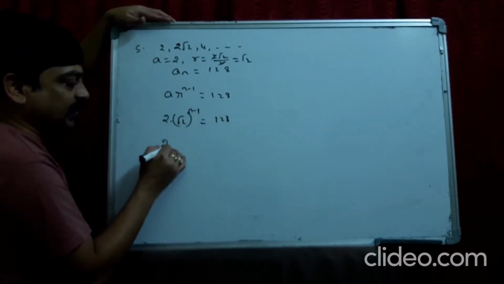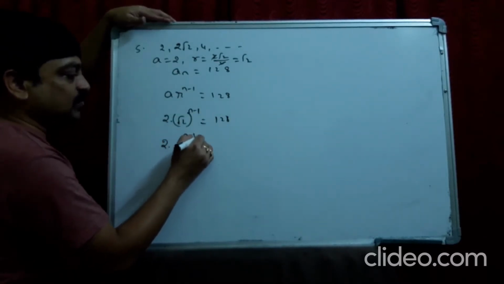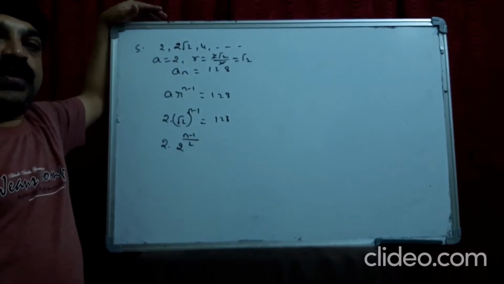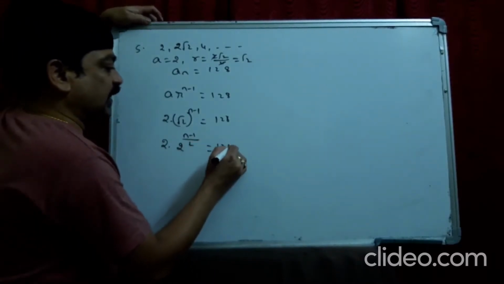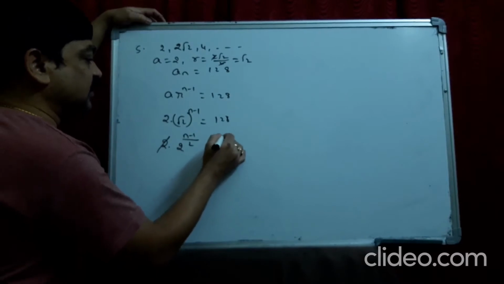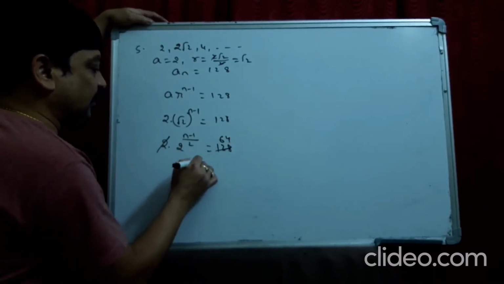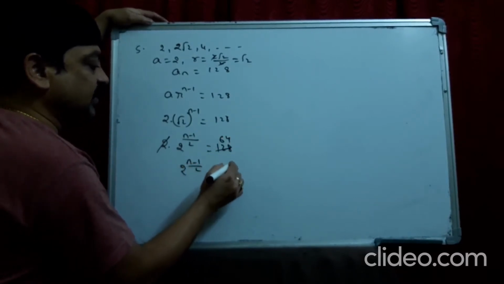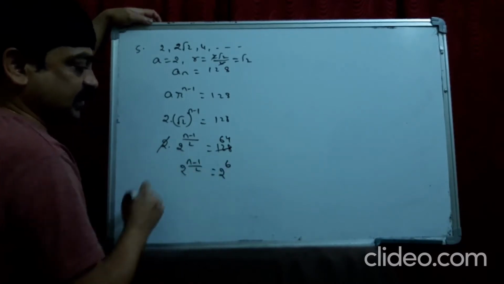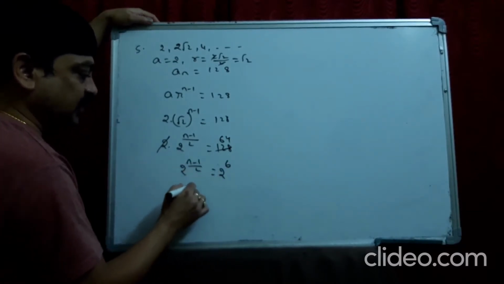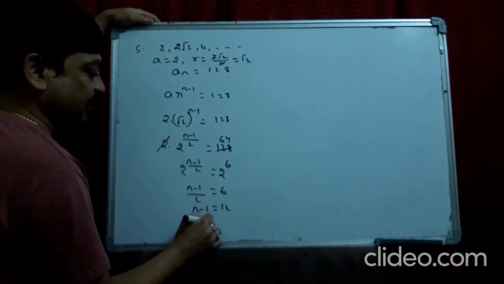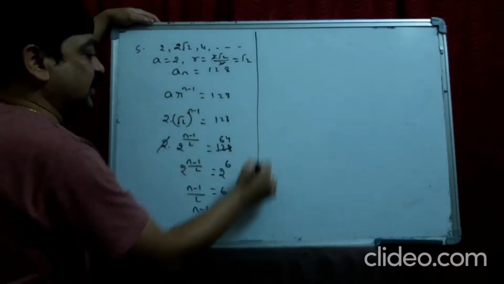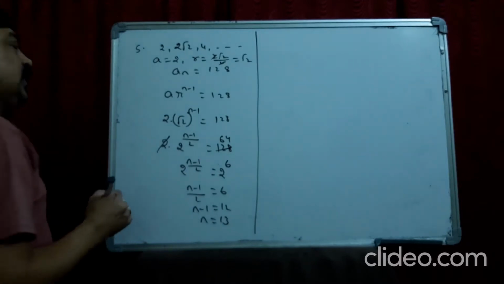Now I write it like 2 into 2 power n minus 1 by 2, because square root 2 can be written as 2 power 1 by 2. So it becomes 128. So I cancel this with this, 64. 2 power n minus 1 by 2. 64 I write as 2 power 6. So you can equate the powers now. N minus 1 by 2 is 6. N minus 1 is 12. N is equal to 13. So the 13th term is 128.